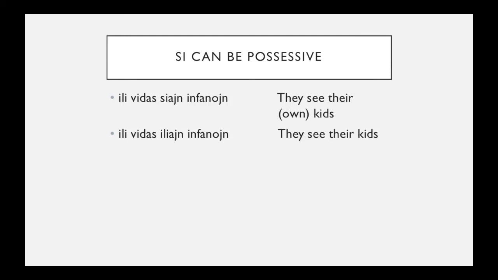So they're their own kids. Ŝi amas sian infanon kaj ŝian infanon. So she loves two kids. One of them is hers, sian infanon, and the other one is somebody else's, ŝian infanon. So she loves her own kid and her kid. One is hers, one is somebody else's.